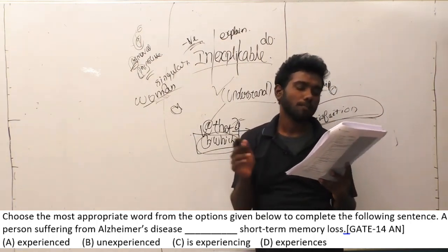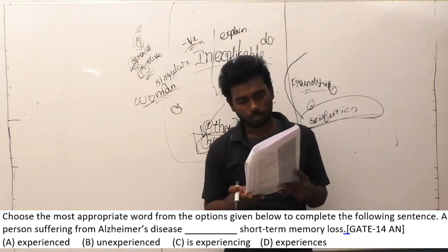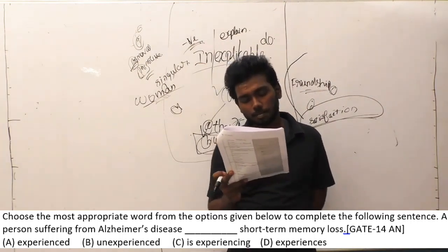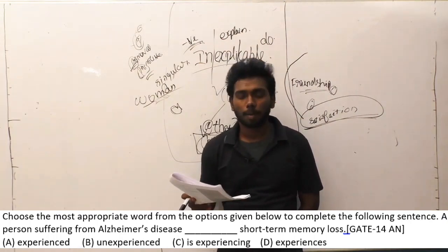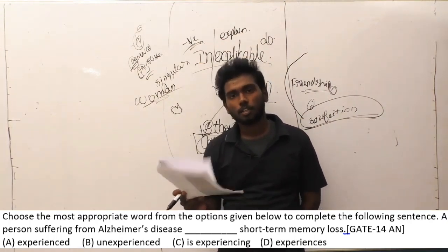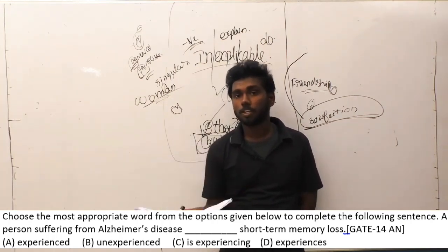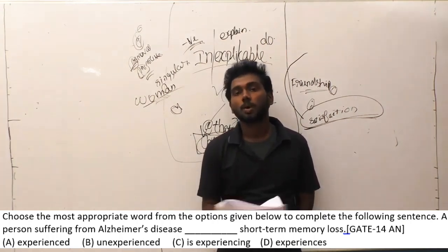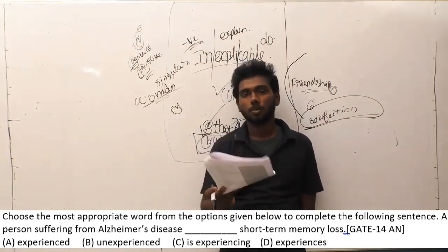A person suffering from Alzheimer's disease. So the word is in present continuous. Dash short term memory loss, experienced memory loss. Option A is in past tense, so it is not going to be the answer. Option B, unexperienced. However, the person is going to experience memory loss, and this one is saying that the person unexperiences memory loss. So option B is also a wrong answer.